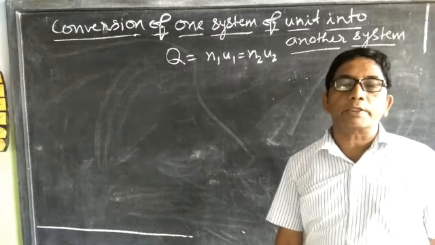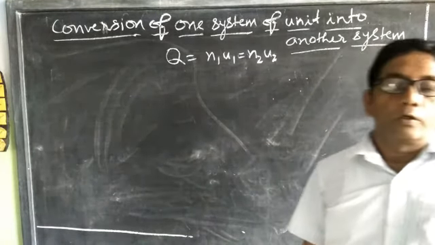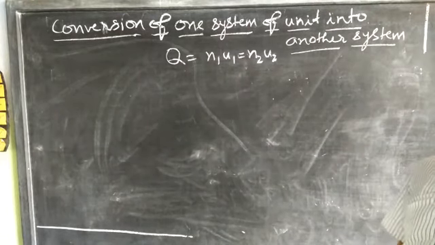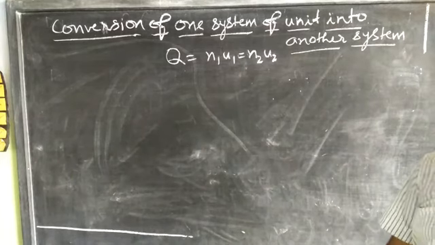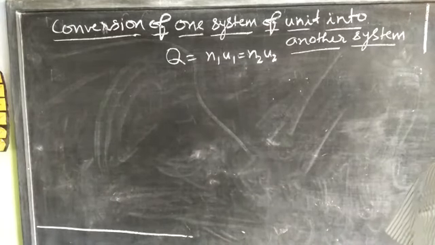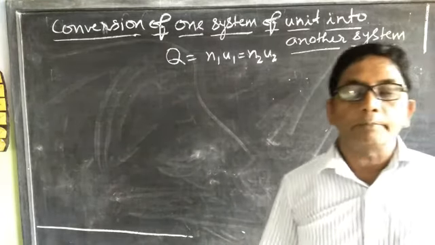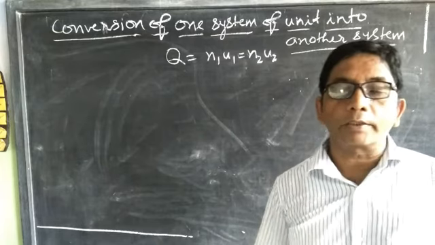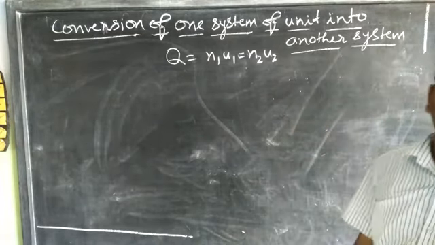Let A, B, C be the respective dimensions of the quantity in mass, length and time in both systems.